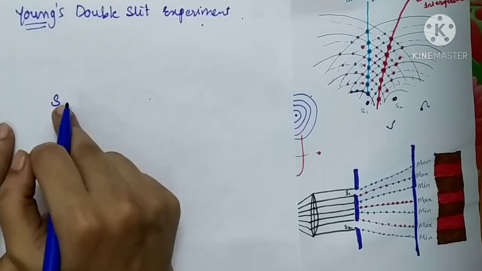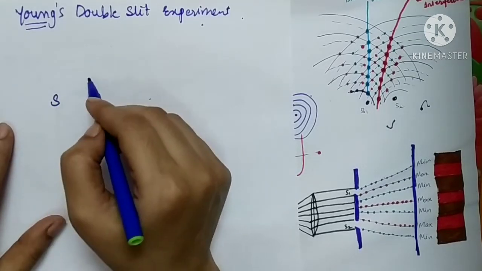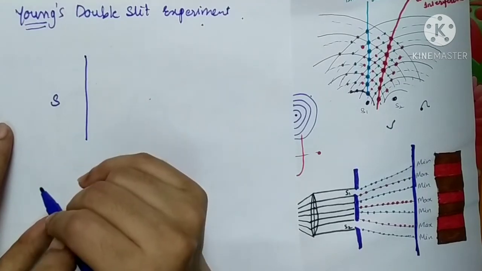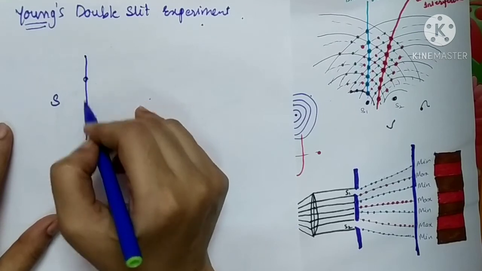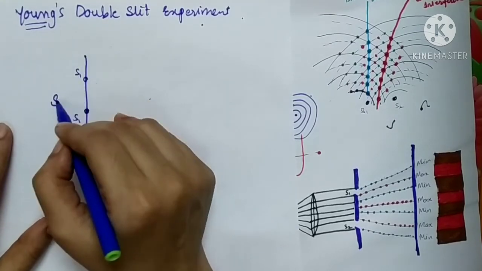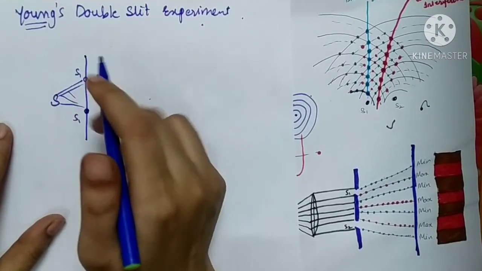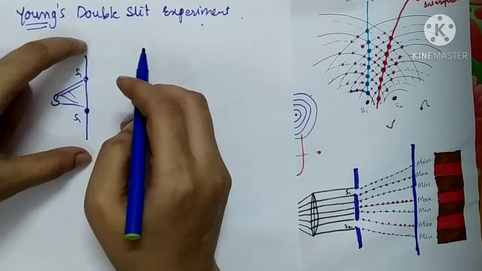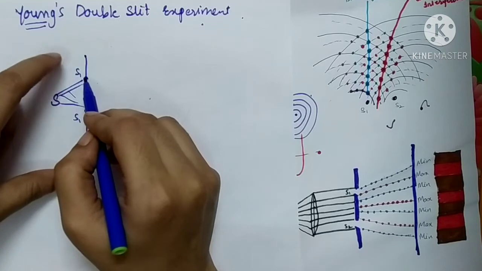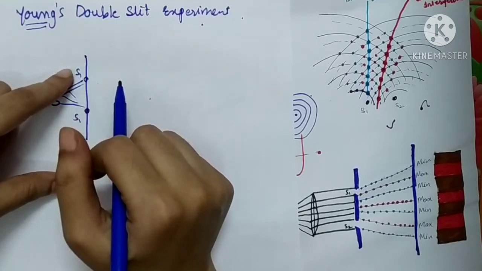It is a source of light. This S is kept at a certain point. Then he had taken one cardboard, and that cardboard has two pinholes, S1 and S2. Whenever the light rays coming from the source S fall on this cardboard, they will fall on the pinholes as well. So these two pinholes will again become two sources of light.